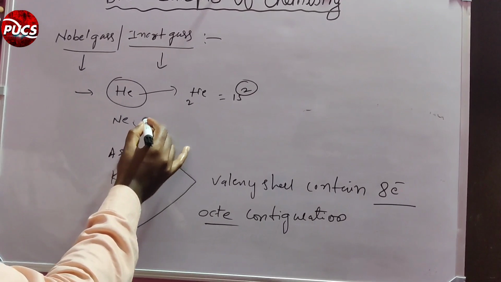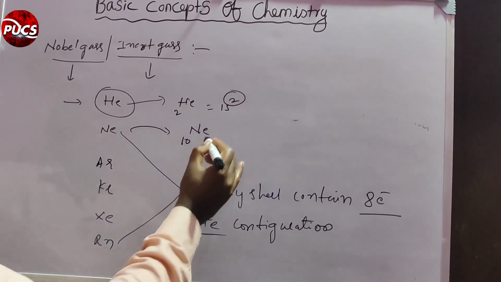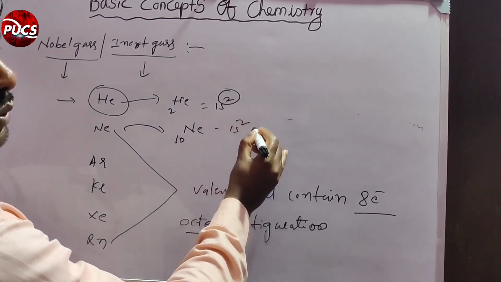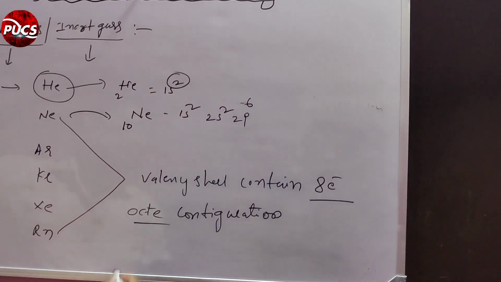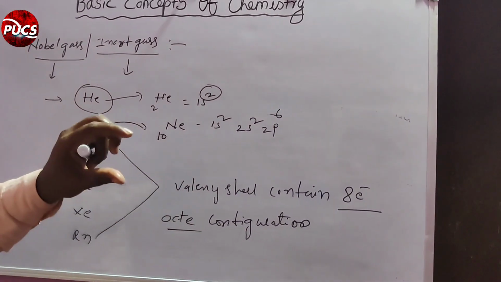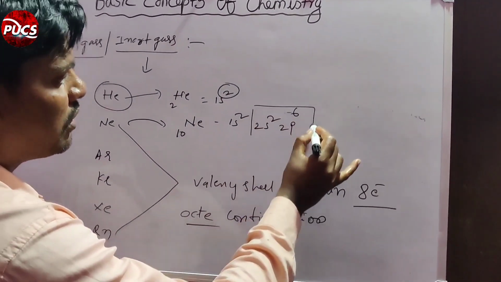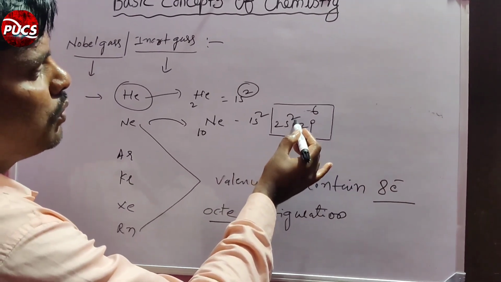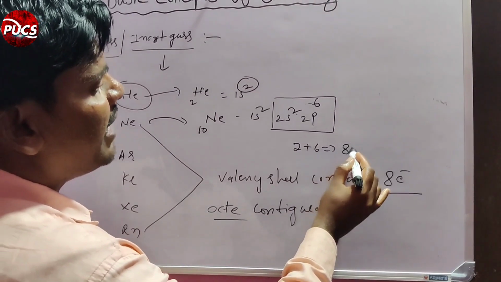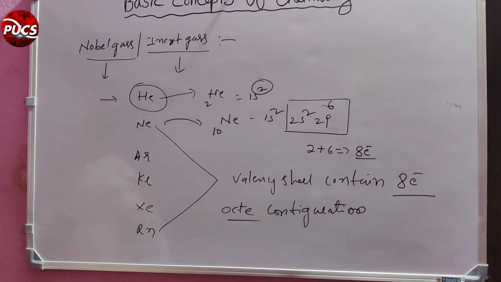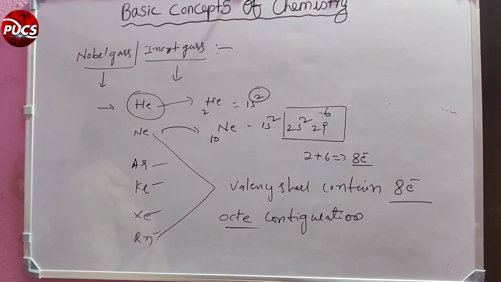Now I am writing neon, atomic number 10. What is the configuration? 1s2, 2s2, 2p6. To calculate the number of valence electrons, take the last two subshells: 2 plus 6, that is 8 electrons in the valency shell. So each of these elements contains 8 electrons in the outermost shell.